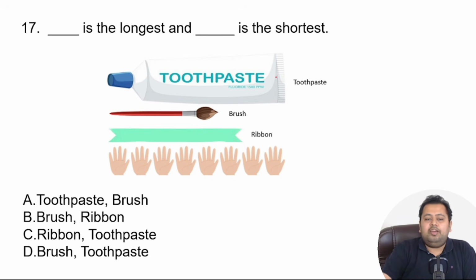Right. So dash is the longest and dash is the shortest, right? You have to find out. You can see there is a toothpaste, there is a brush, and there is a ribbon. So you have to find out which is the longest and which is the shortest.